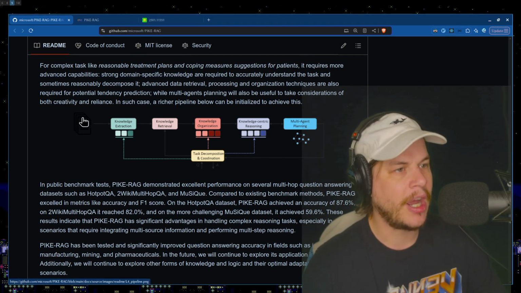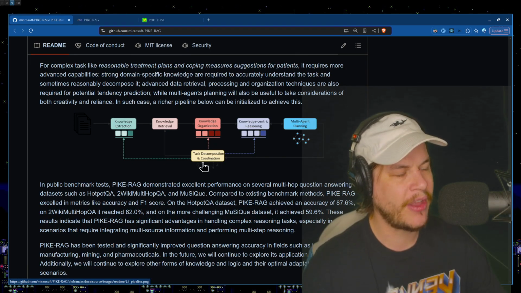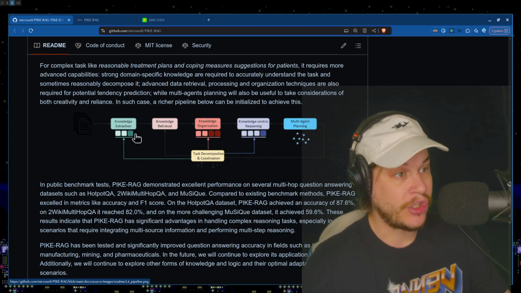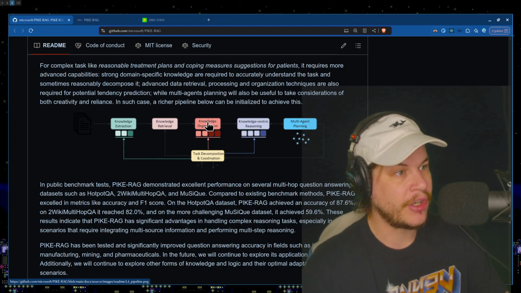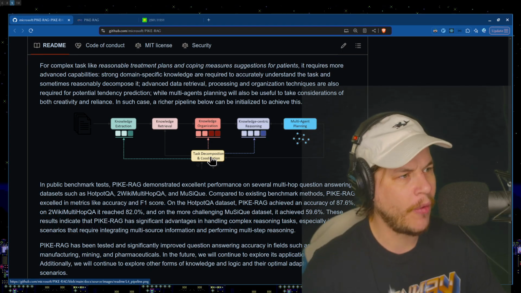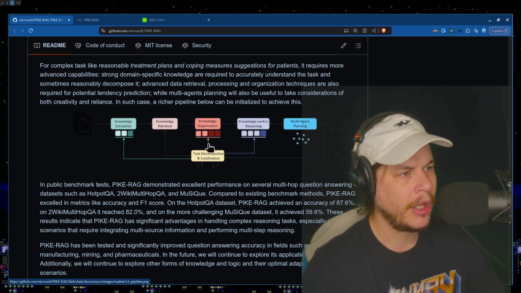Okay, documents come in. Knowledge extraction. There's a task decomposition and coordination task right here that is actually handling the questioning and answering. You can ask for this thing. This thing will decompose the task and handle some coordination. We take the knowledge, we extract it. There's a knowledge retrieval section. Here's the knowledge organization section. Here's the knowledge-centric reasoning section. And then here's a multi-agent planning. The multi-agent planning can go help back to the answers here. That's really the only arrow we have back, it looks like.